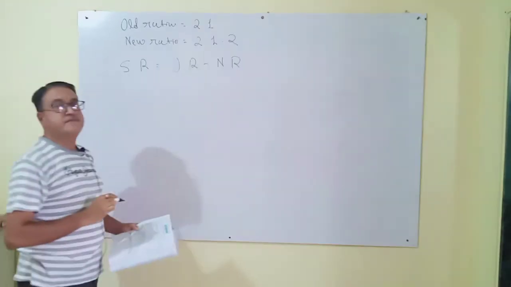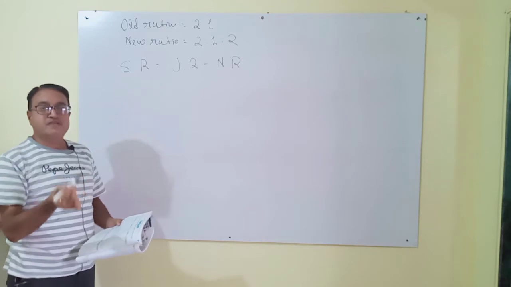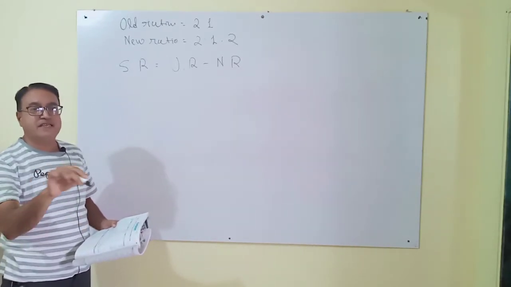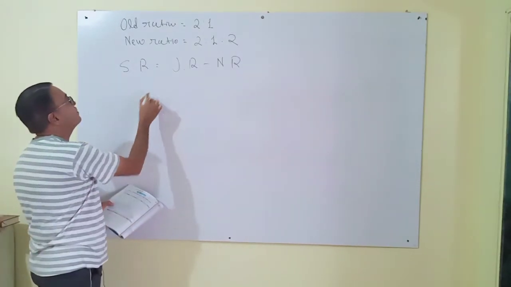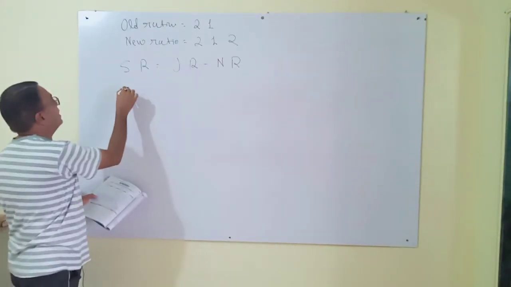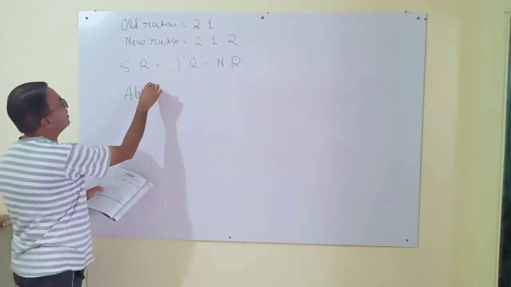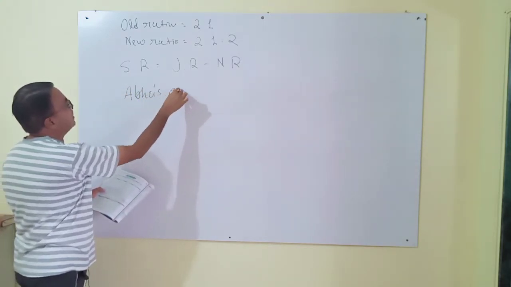In short, old ratio minus new ratio. Then we will find the sacrifice ratio. See here, who are the partners? The first partner is Aba. Then write here Aba's sacrifice ratio.